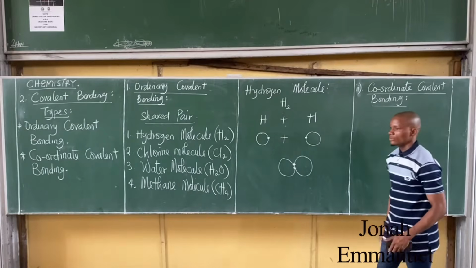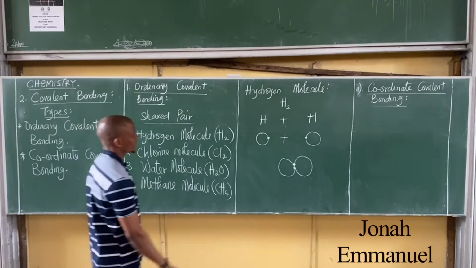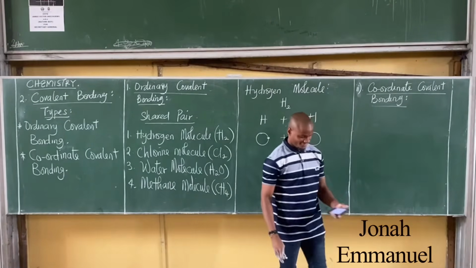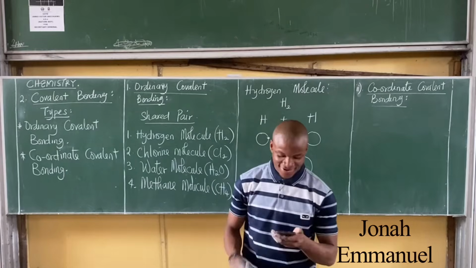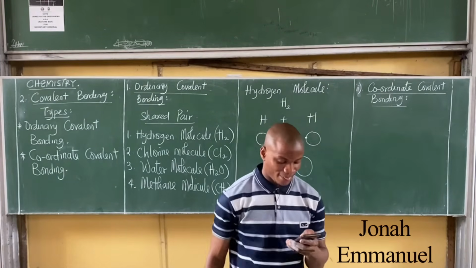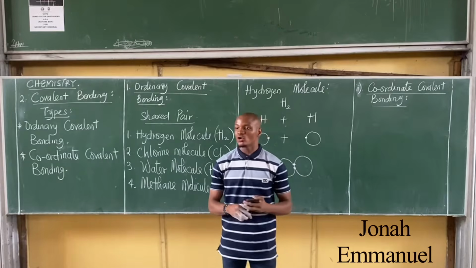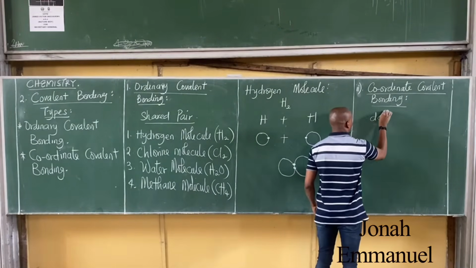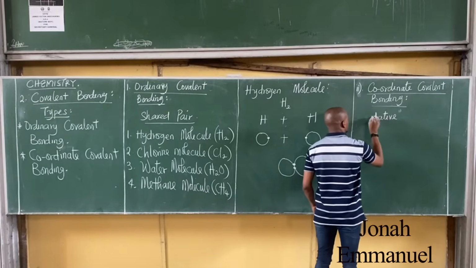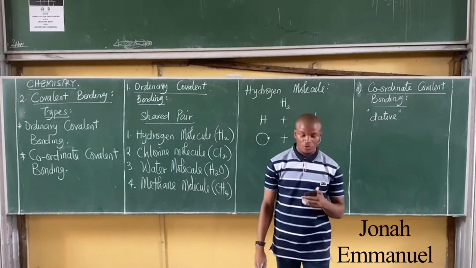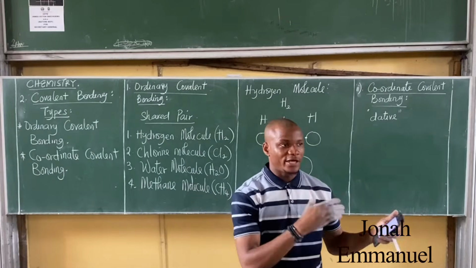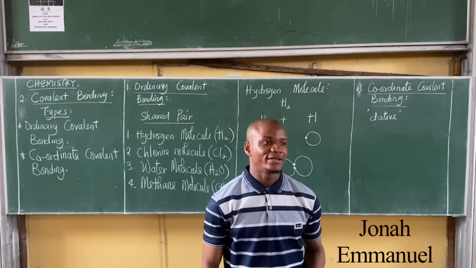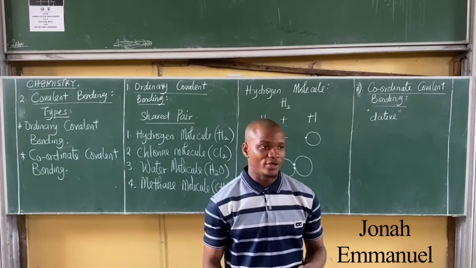Coordinate covalent bonding, please. It is also called dative covalent bonding. So we have electrovalent or ionic, ordinary covalent, and then coordinate covalent, also called dative covalent bonding.